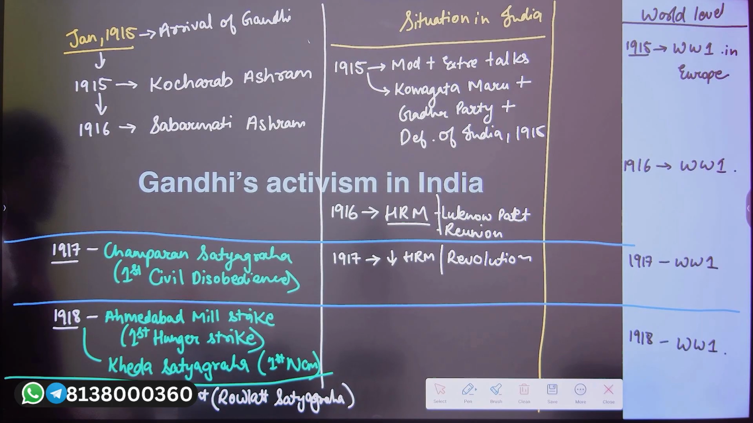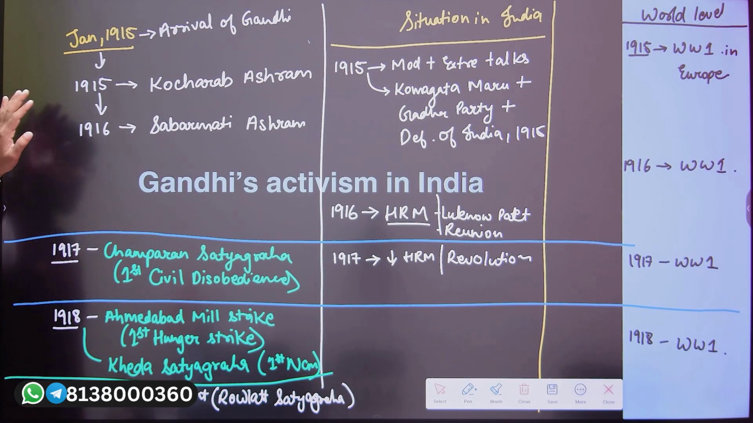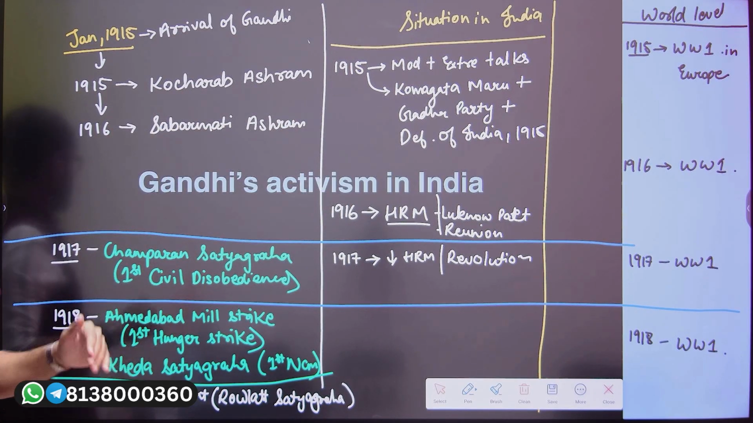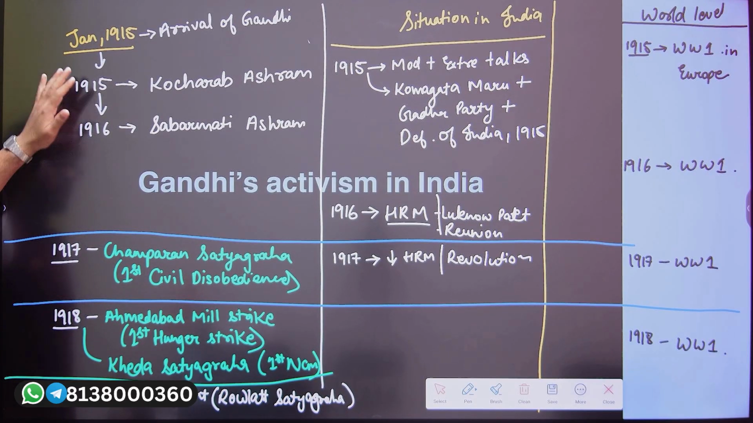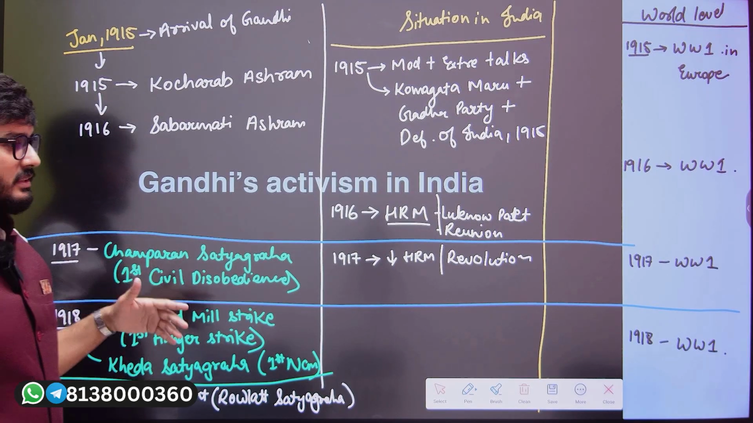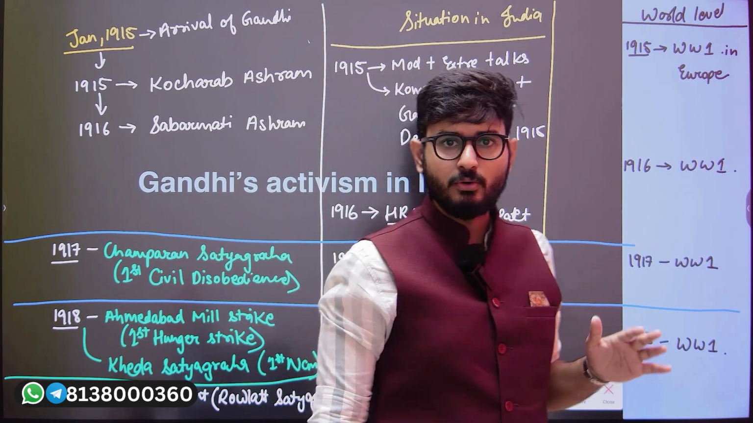So here, this is the scenario that is going to be there in India. When Gandhiji came to India, what was the situation in India, and what was the world level event happening? When Gandhiji came to India at the initial level, what do we know? That Gandhiji is not going to directly participate in any political movement.